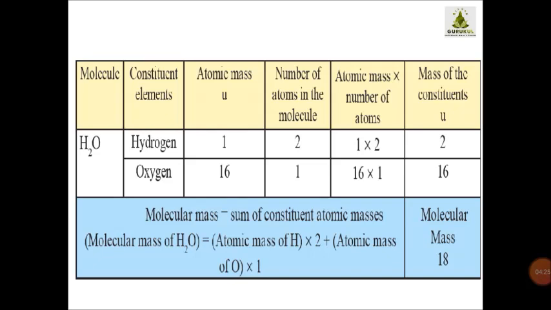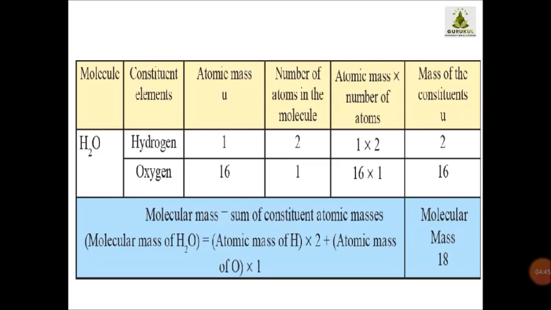Okay children, once again you can try this. Pause the video and look at it again. So how do I calculate the molecular mass of water? What is the formula? Atomic mass of hydrogen multiplied by 2 plus atomic mass of oxygen multiplied by 1.